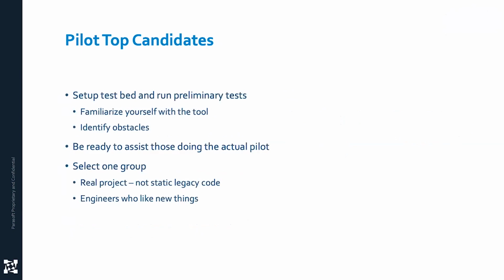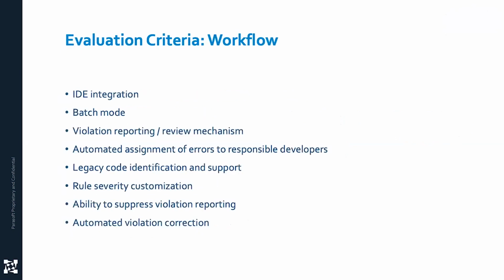Pilot the best ones. You do want to try it in the real world on some real code with people who are going to actually be doing it. It needs to be real code, not static legacy code, because you need to look at an honest answer of, would I fix this? Would I not fix this? Is this important? Am I glad it found it? And then again, just a reminder, look at those workflow issues. Does it work in my IDE? Can I use it in batch mode?